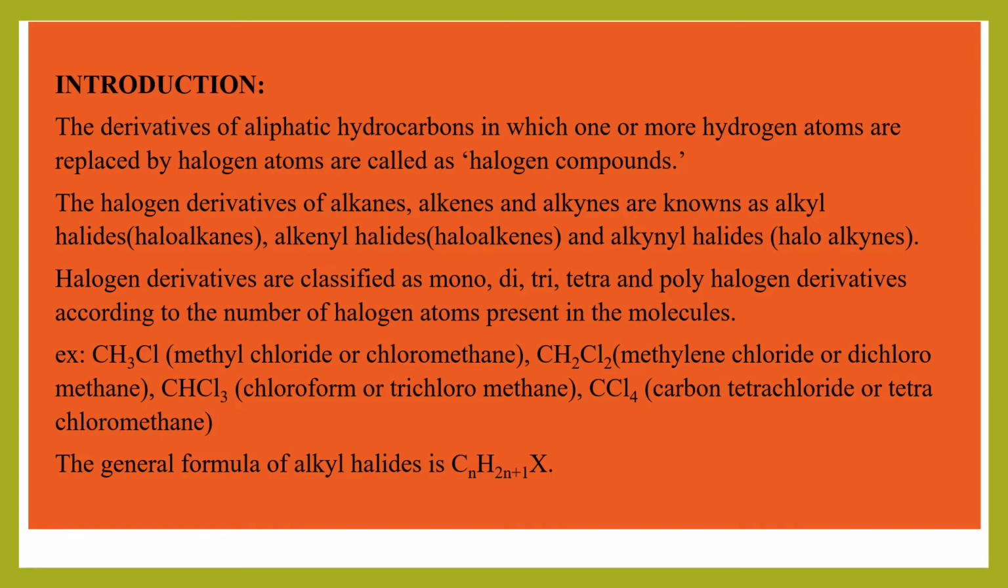So what are halogen compounds, students? These are derived from aliphatic hydrocarbons by replacing one or more hydrogen atoms with the halogen atoms. Okay, and the halogen derivatives of alkanes are called alkyl halides or haloalkanes. The halogen derivatives of alkenes are called alkenyl halides or haloalkenes. Next, halogen derivatives of alkynes can be called alkynyl halides or haloalkynes. Okay, and below are a few examples for halogen derivatives. Okay, students, clear?